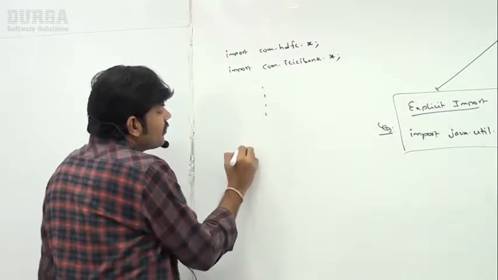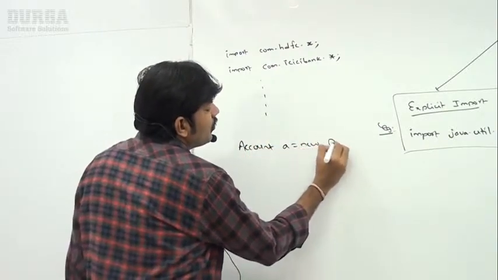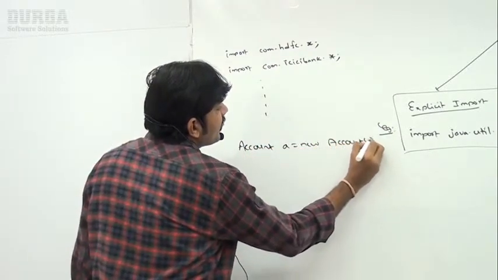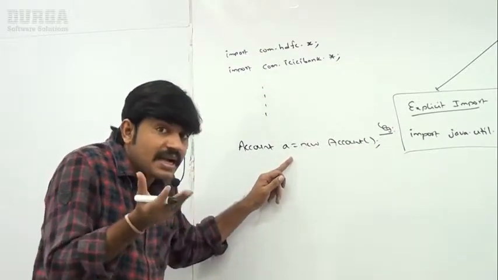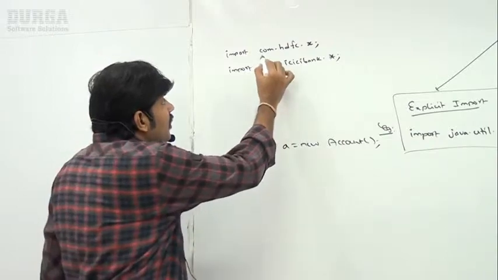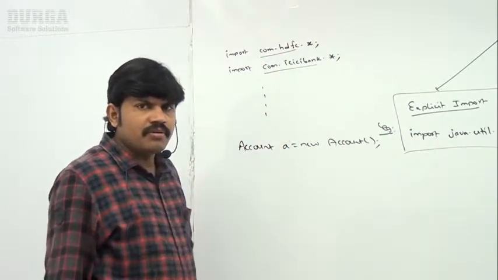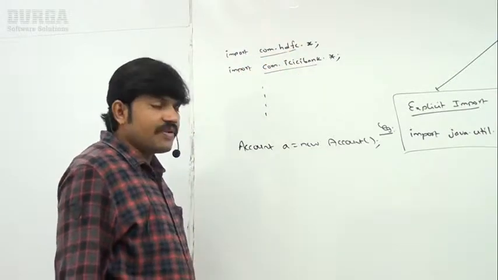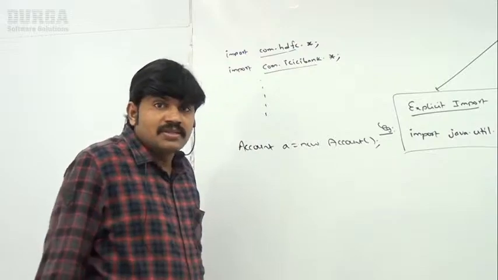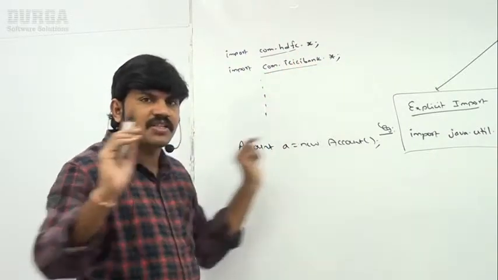Somewhere in the program, if I write Account a = new Account(), is this Account class coming from com.hdfc or com.icicibank? We don't know. We have to open them and check whether an Account class is available, then only I will come to know. Because you are not specifying where the Account is coming from, you simply use star.